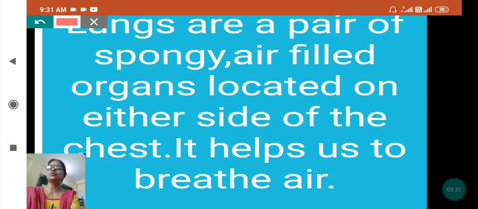They help us to breathe air. You think that the nose helps us to breathe air. The nose is the only way by which air goes inside, but our lungs are what help us breathe, and they give fresh air to the whole body. And where are they located? On either side of the chest, both sides of the chest.